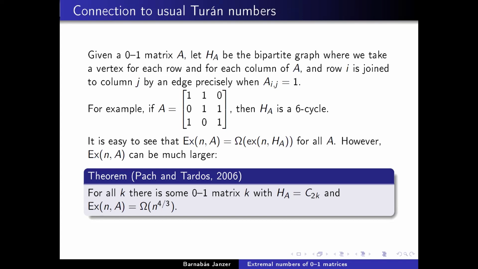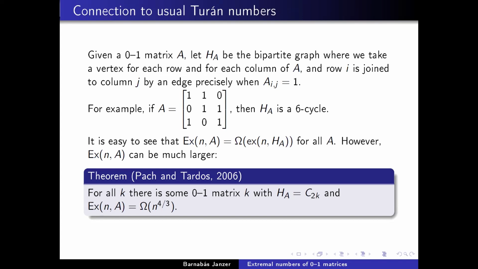So we know that if you have a 2k cycle, then its extremal number is at most some constant times n to the 1 plus 1 over k. So the exponent tends to 1 as k tends to infinity. However, this example shows that for the matrix, the exponent does not drop below 4/3. So to summarize, the extremal number of the matrix is lower bounded by the extremal number of the corresponding bipartite graph, but it can be much bigger than that.